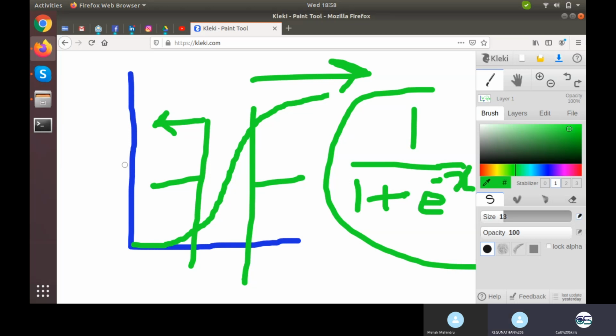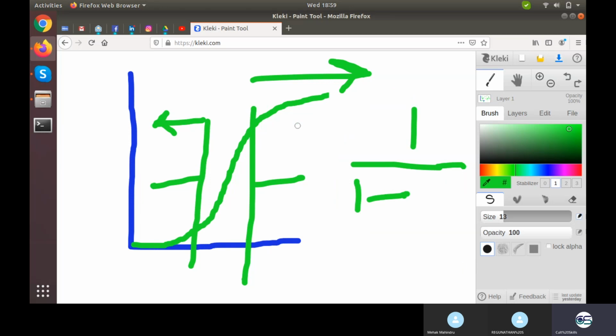So the disadvantage is that it's not used for multi-class, I think. For classification, it can be used for multi-class, but it is not very good for multi-class, that I agree. Anything else from your side? Okay, so the biggest disadvantage lies right here in this region, right here and right here. I'll just erase everything else apart from the graph.